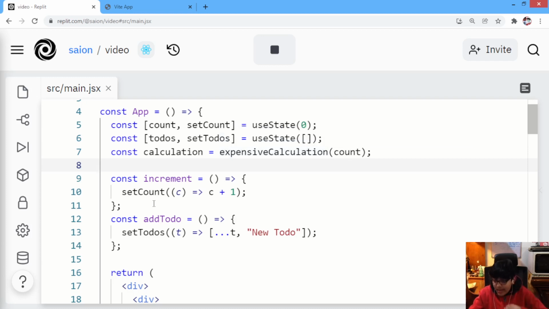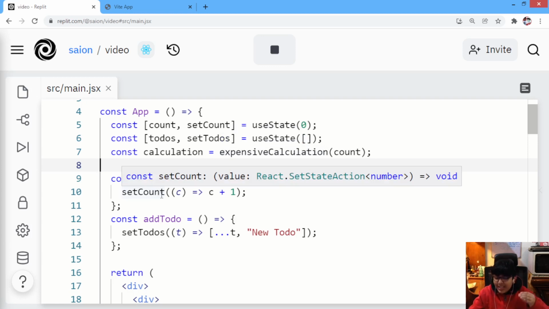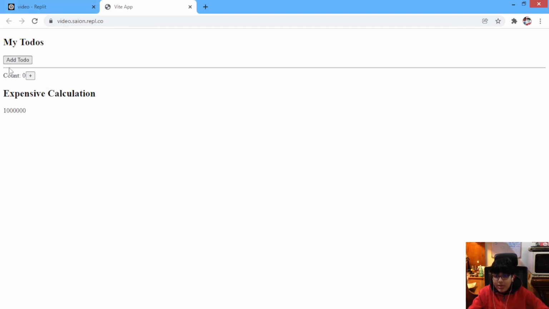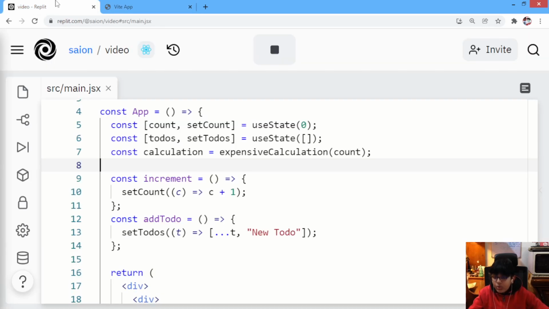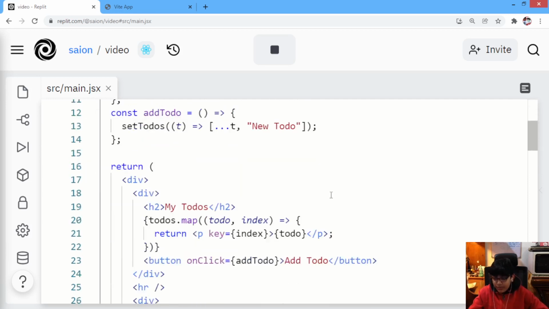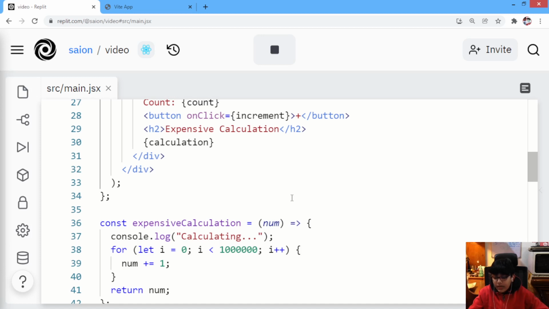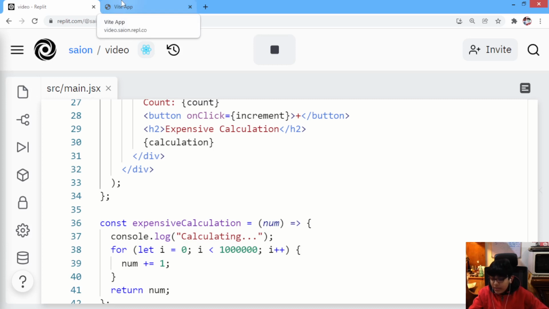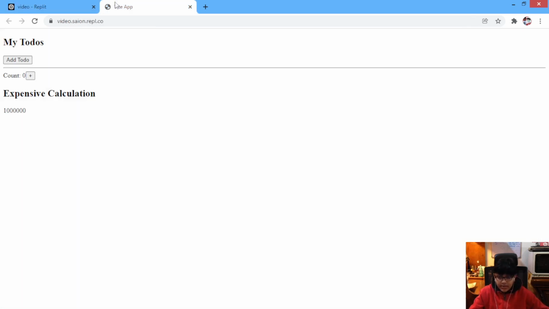So only when our count state changes do we want to call this expensive calculation method. But over here, every time we change count or add a to-do, the component gets re-rendered, and it performs the expensive calculation all over again, though it is obvious that the result would be the same as the previous one.